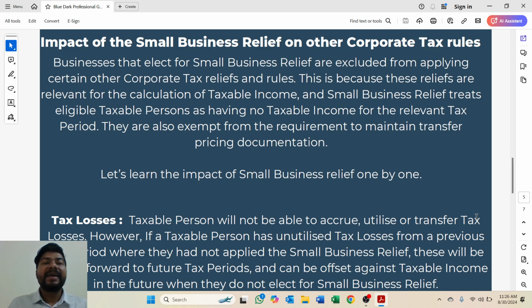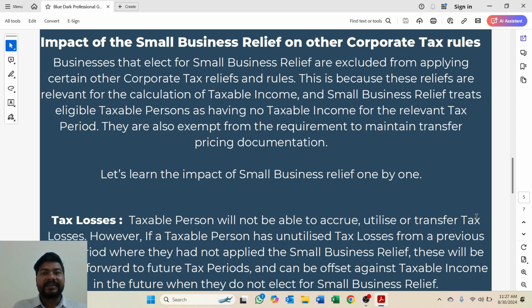Now the other topic is the impact of small business relief on other corporate tax rules. After electing for small business relief, how can other tax rules apply, or how does small business relief impact other corporate tax rules?